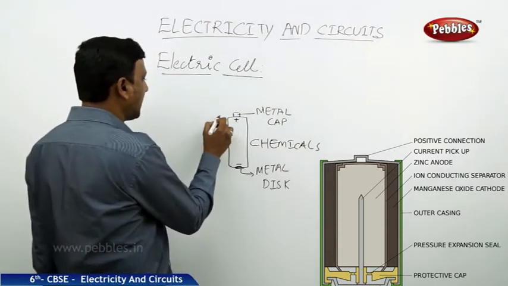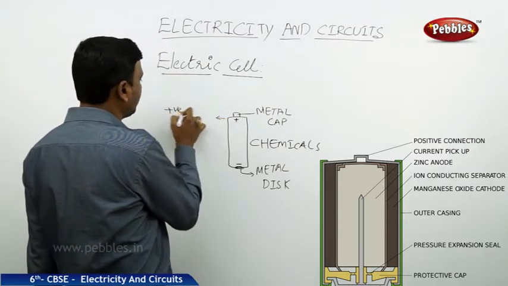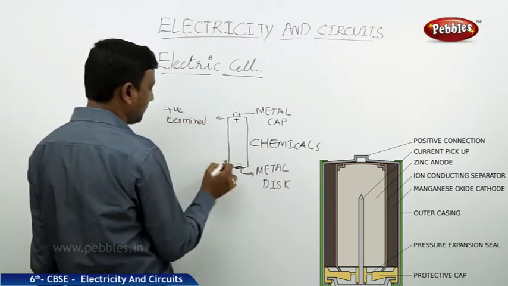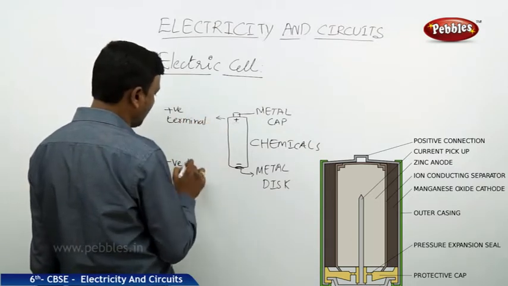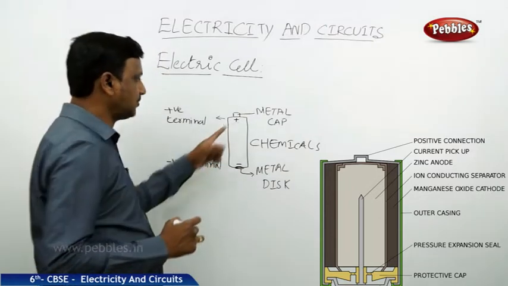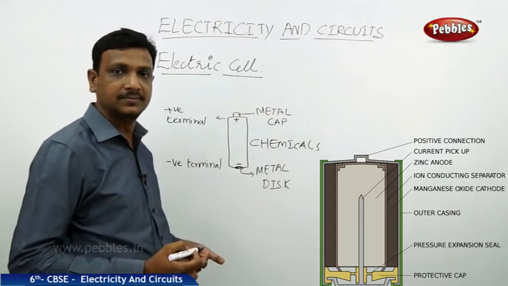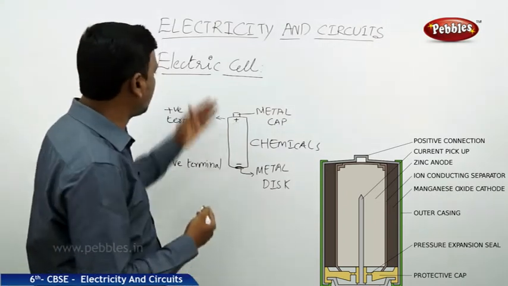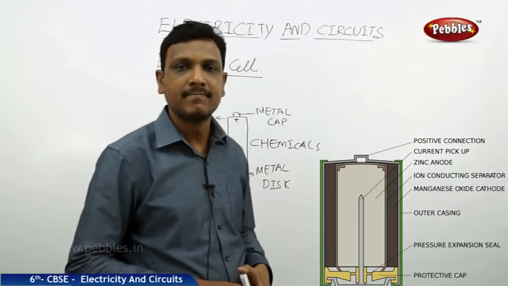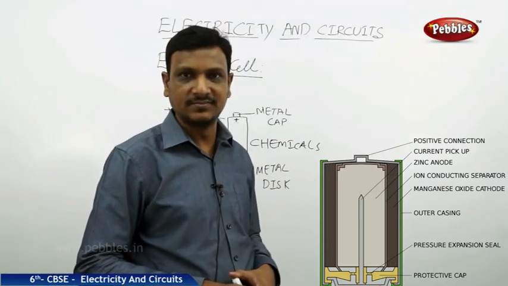We call this one the positive terminal, and this one the negative terminal. So this is all about the electric cell. An electric cell is a source of electricity.